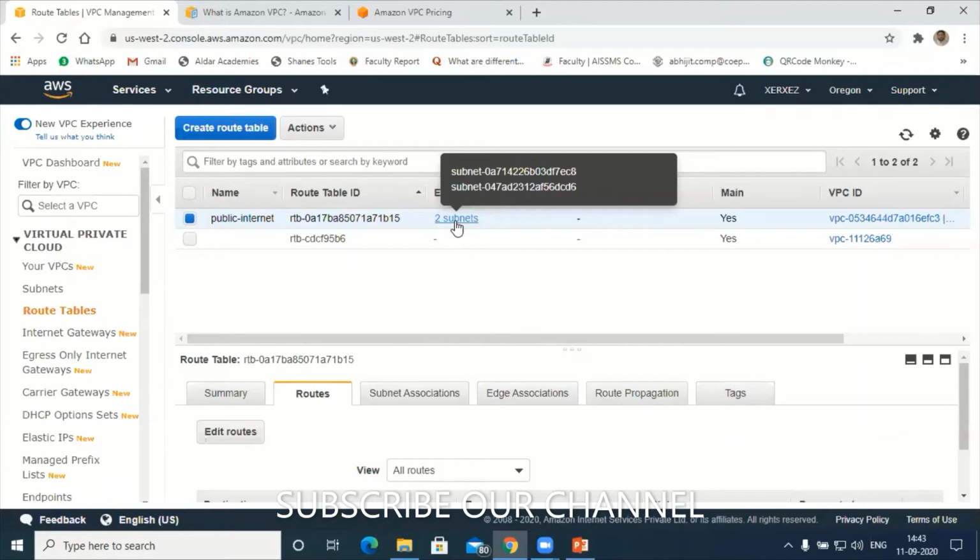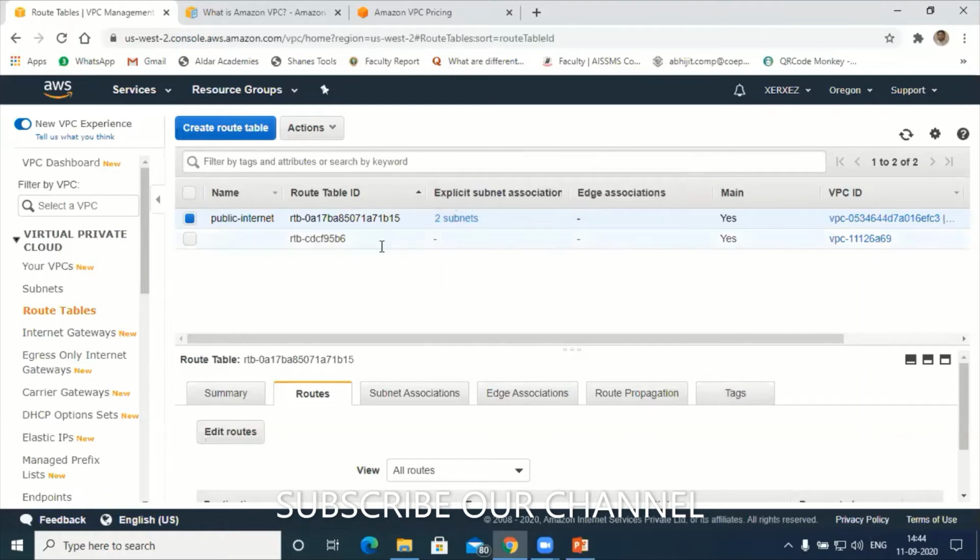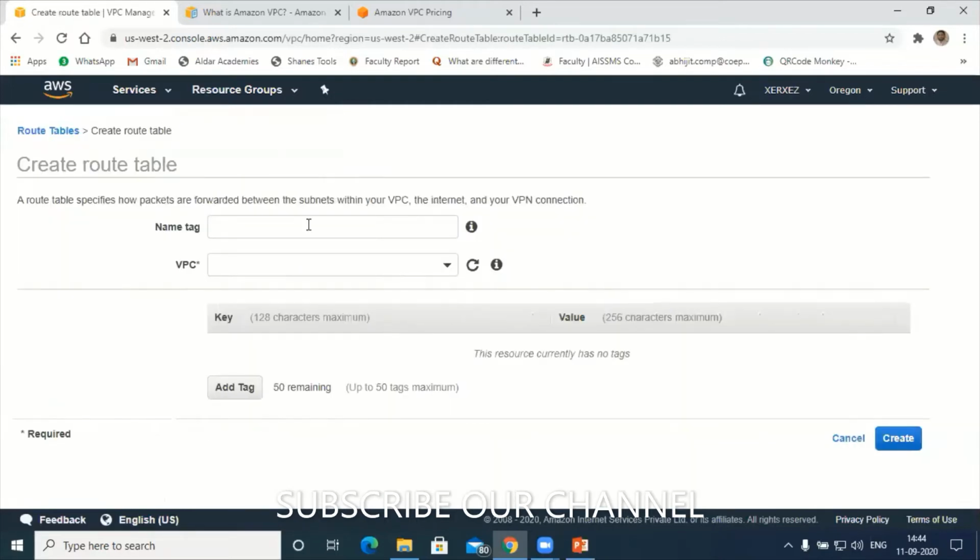Similarly, I will create one more routing table. Let's create route table. Go to route tables. Here, what name can I give? There I gave public, so here I'll give private, no internet. No internet connection.